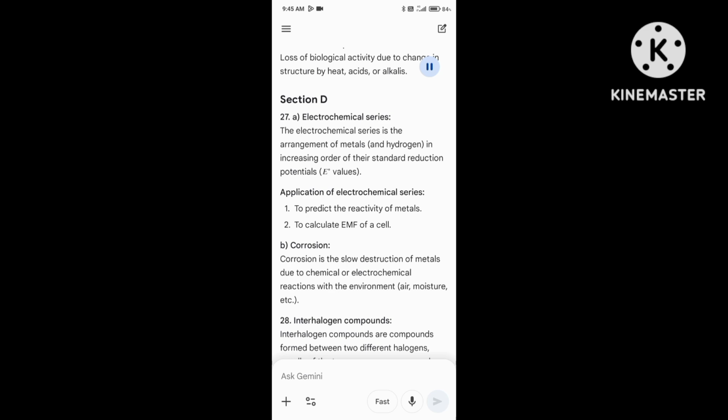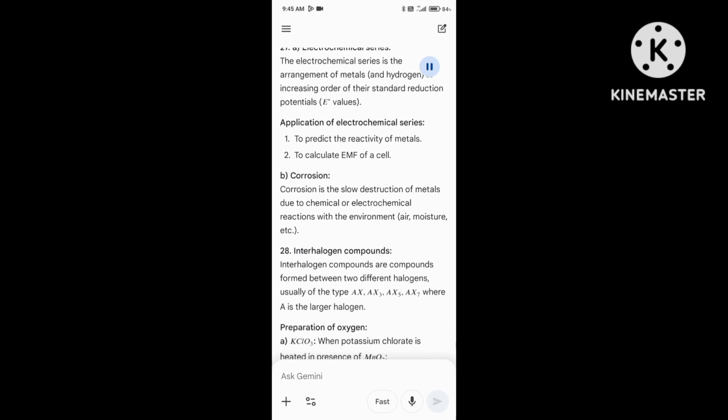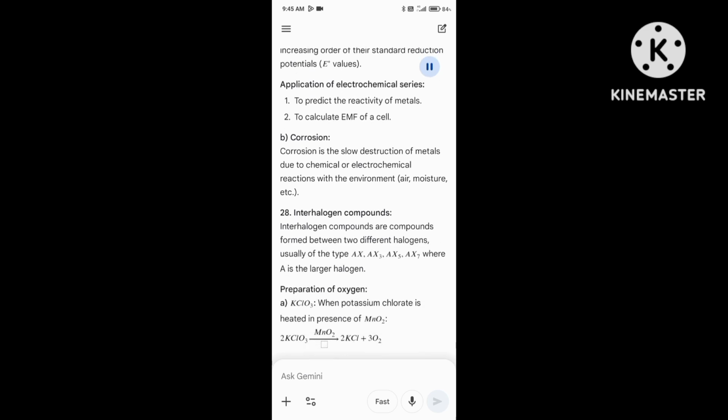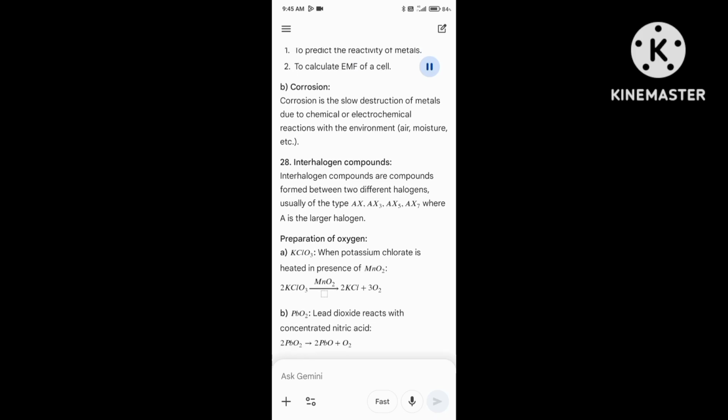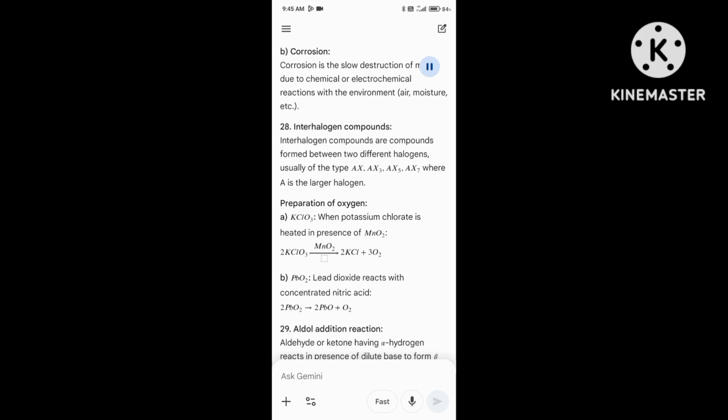28. Interhalogen compounds: compounds formed between two different halogens, usually of the type AX, AX3, AX5, AX7, where A is the larger halogen.